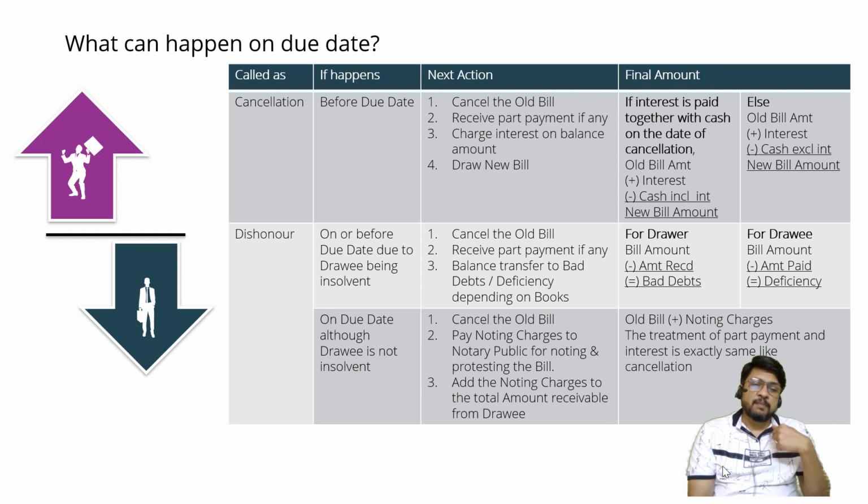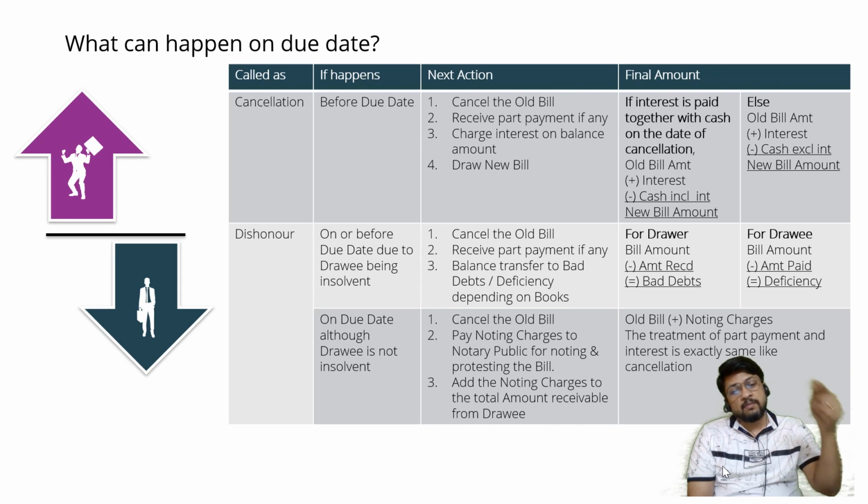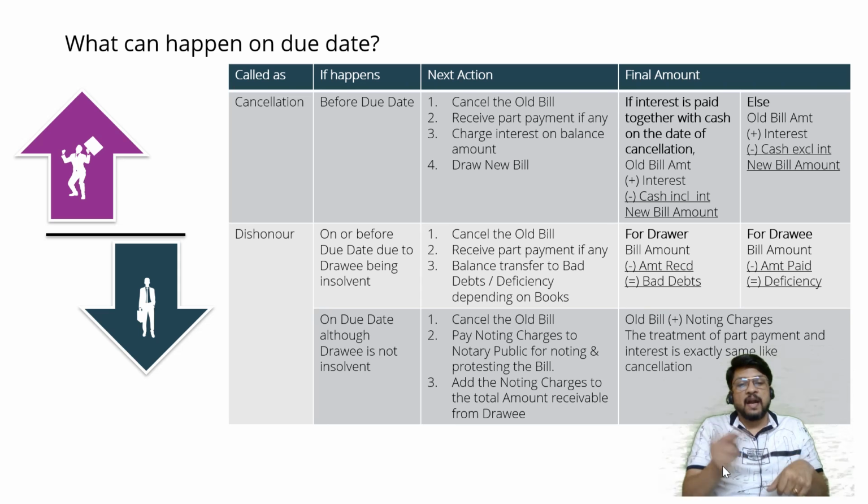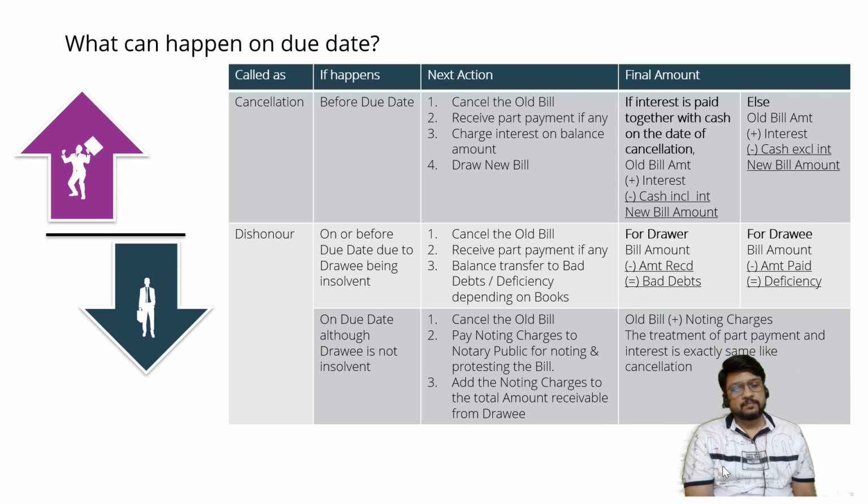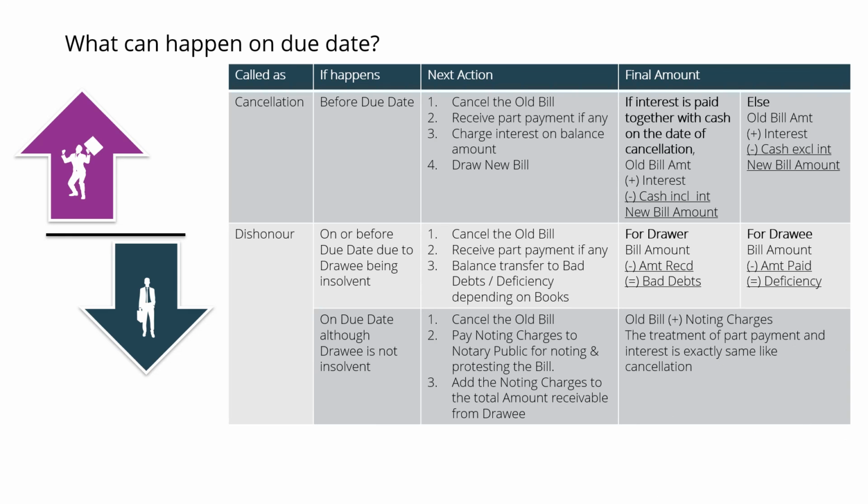So this is not our mistake that we are paying noting charges. This is the mistake of the drawee that we are required to pay noting charges. Because of him we are paying noting charges. So we are going to recover the amount of the bill as well as noting charges from him. So add the noting charges to the total amount receivable from the drawee. Okay, so let me disappear from the screen to help you read the things. Old bill plus noting charges will be demanded from the drawee.